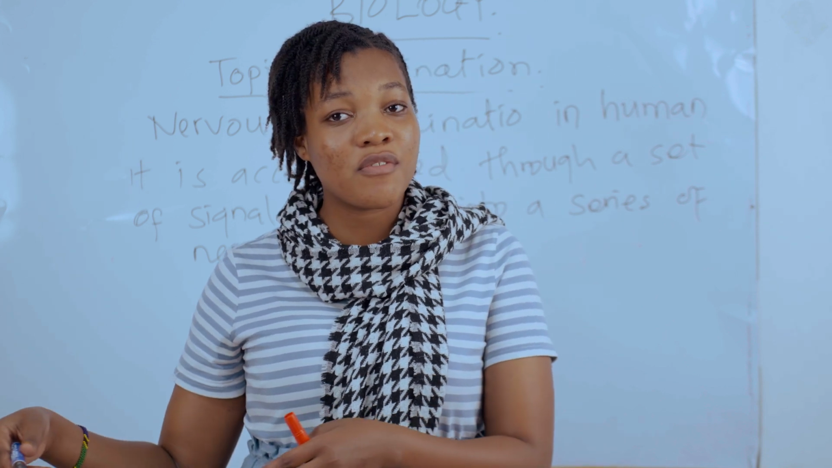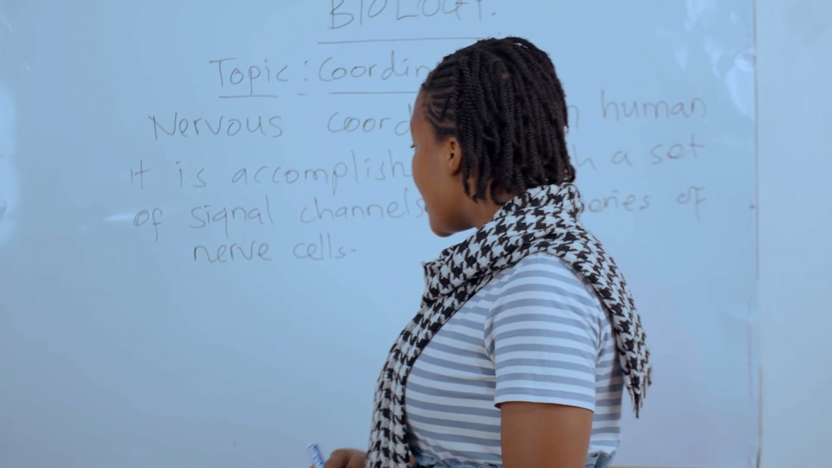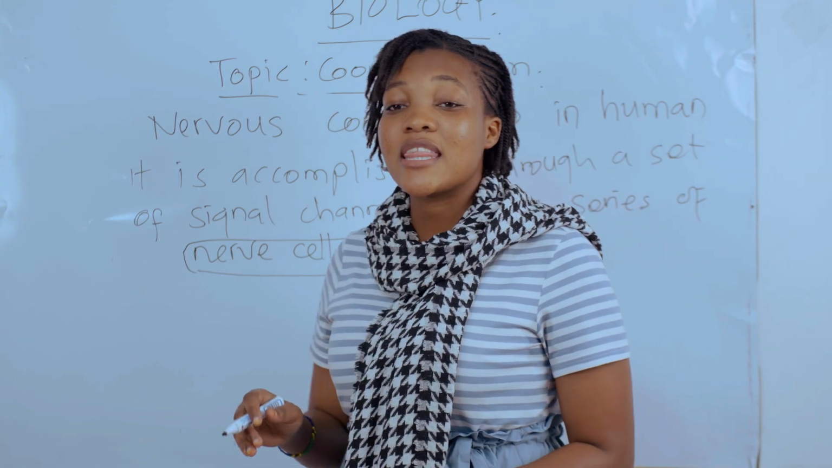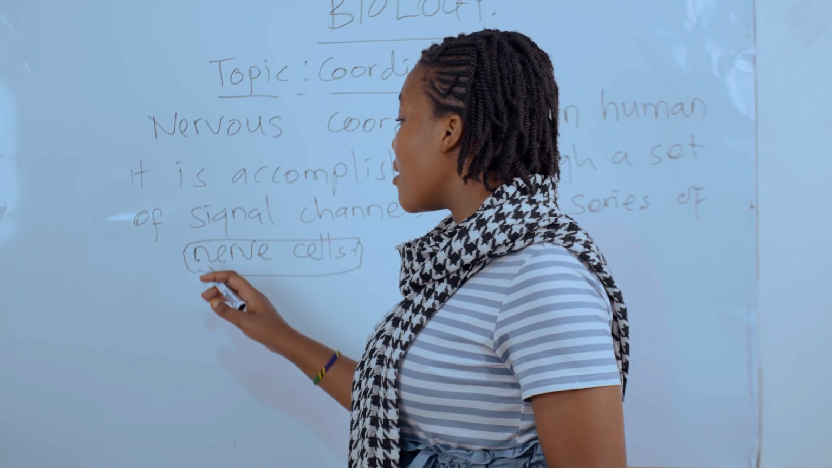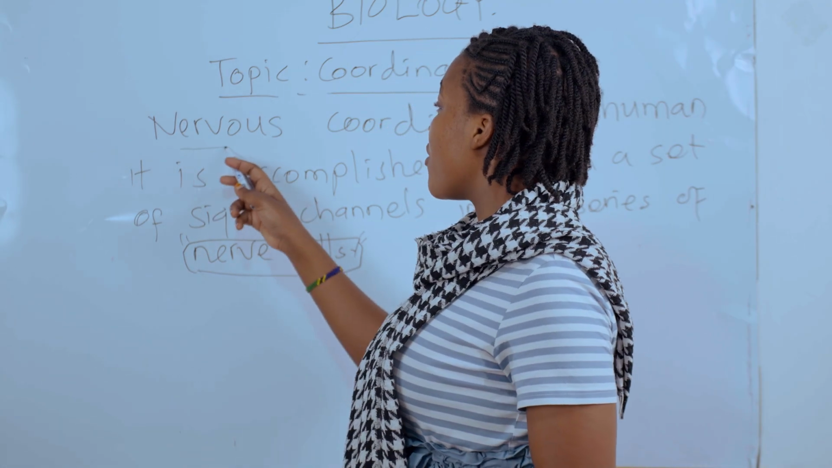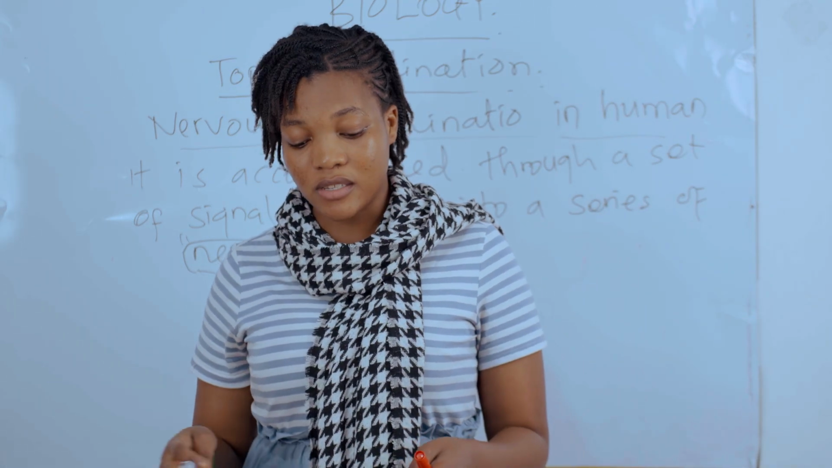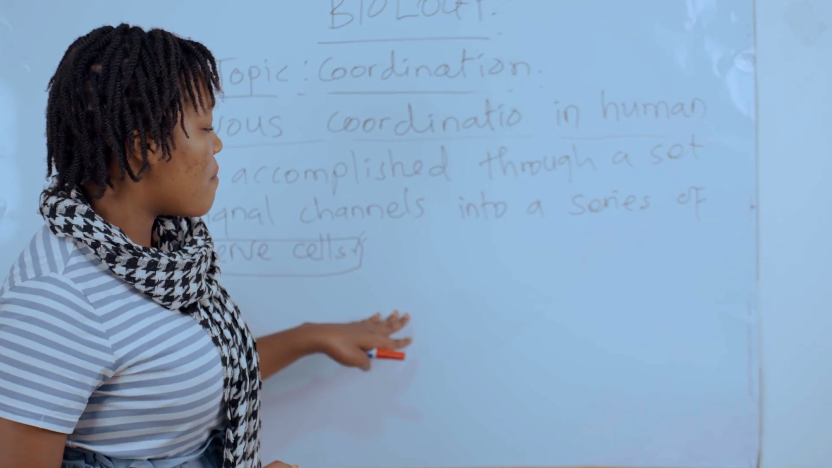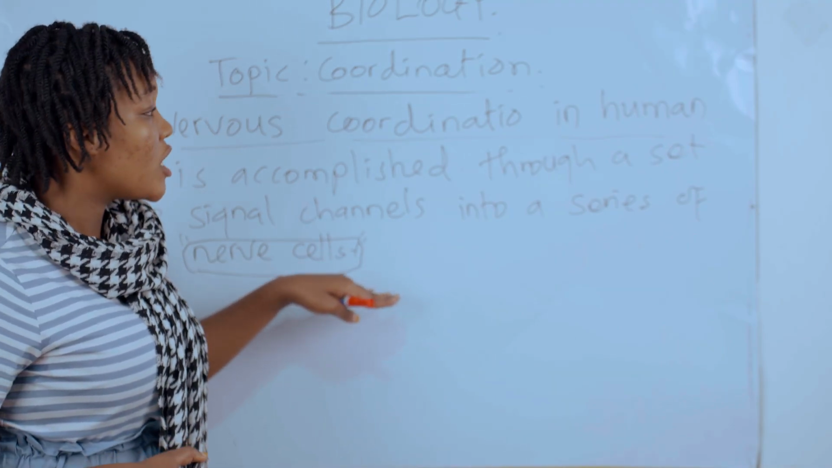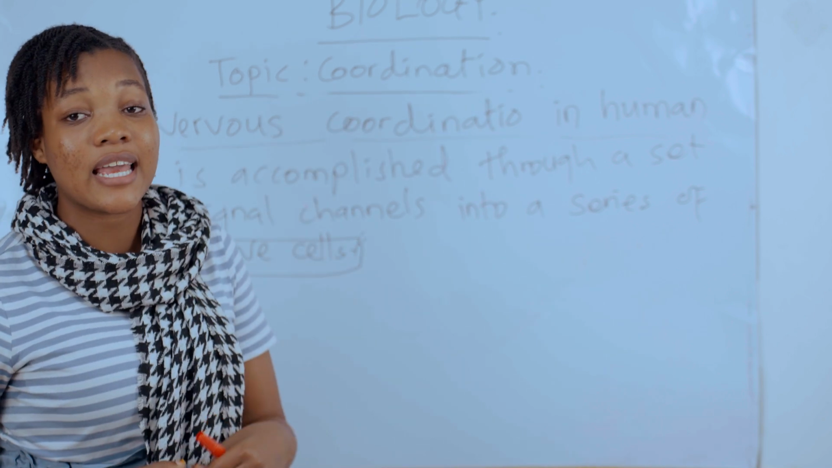So the series of nerve cells is what results in the accomplishment of coordination. So without nerve cells, or without nervous coordination, there is no coordination. So what helps us in coordination is what we call the nerve cells. And within this part of nervous coordination in human, we are going to see those different nerve cells. So the nerve cells are very important because they help the signal channels to result in coordination.